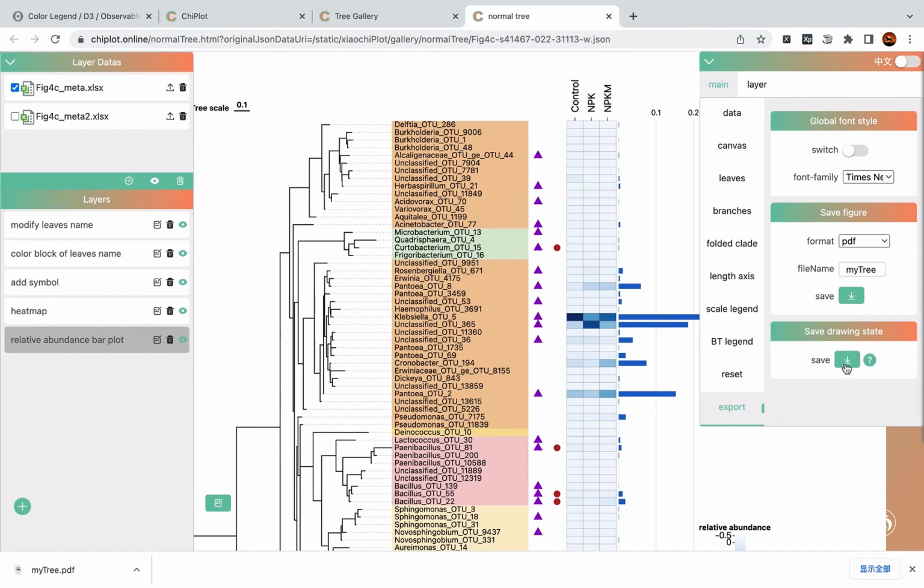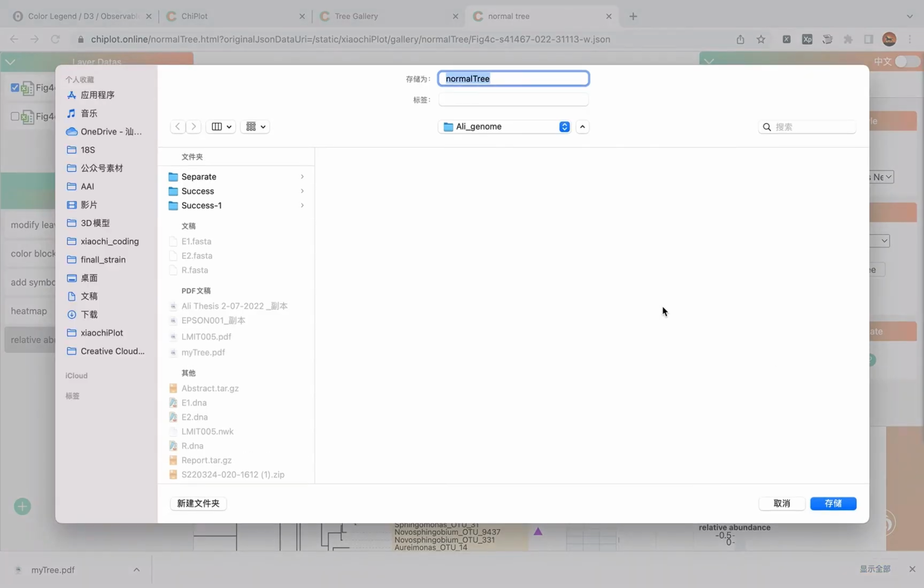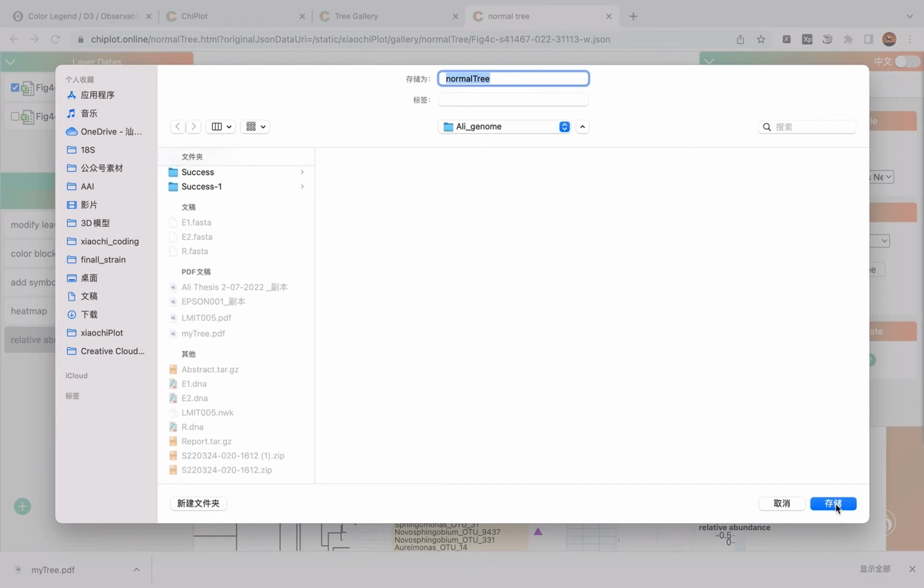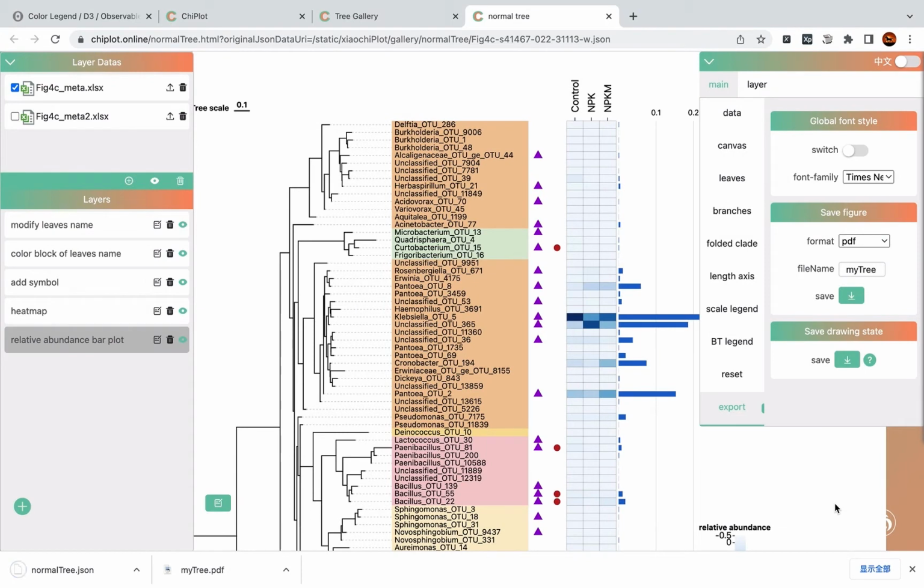You can click this button to save a JSON file. And with this JSON file, you can restore the final drawing state even if you close your browser.